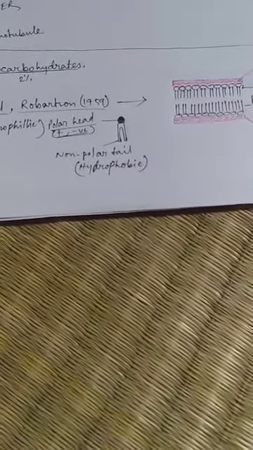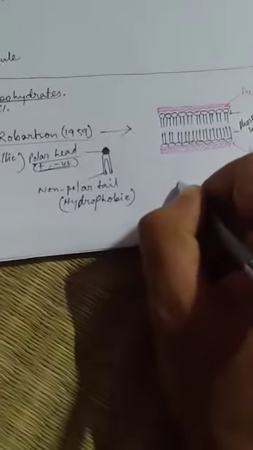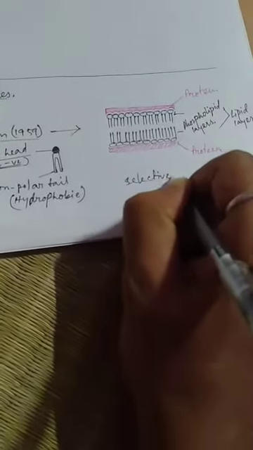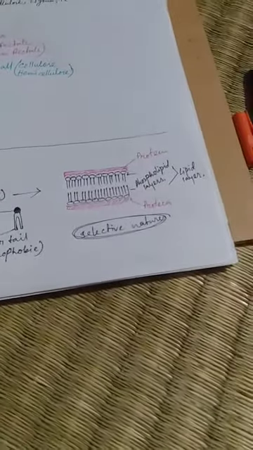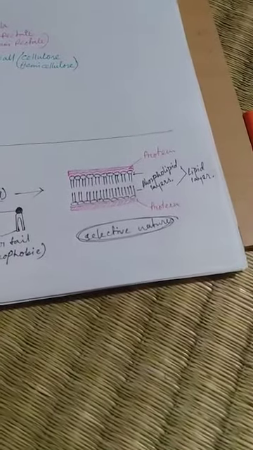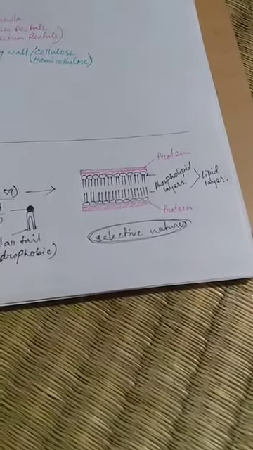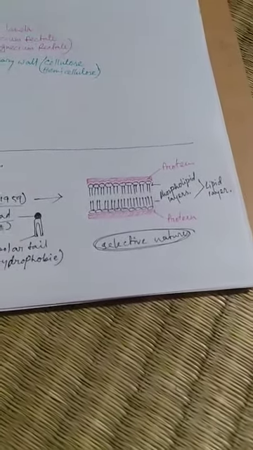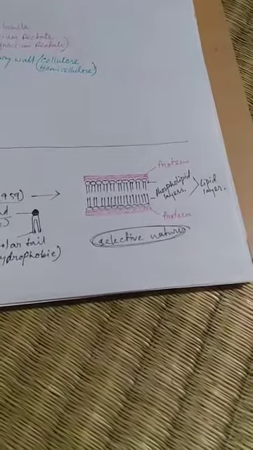This property of the phospholipid molecule provides the selective nature of a cell membrane. For that, the cell membrane is not just a semi-permeable membrane. It is a selectively permeable membrane, which allows the solvent molecules and some small solute molecules.